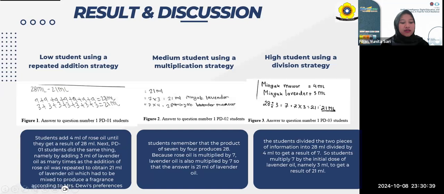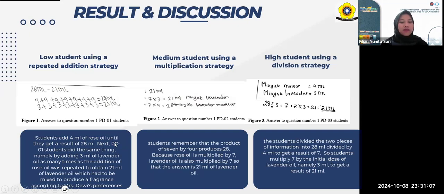The following is the analysis of student tests for question number 1. Low students use a repeated addition strategy. Based on figure 1, the student adds 4 milliliters of rose oil until they get a result of 28 milliliters.